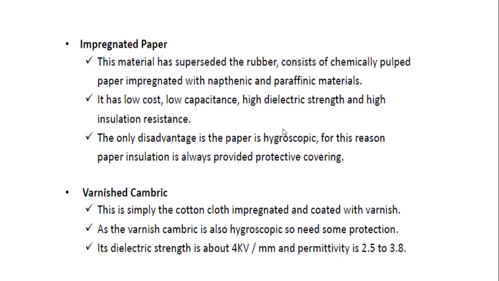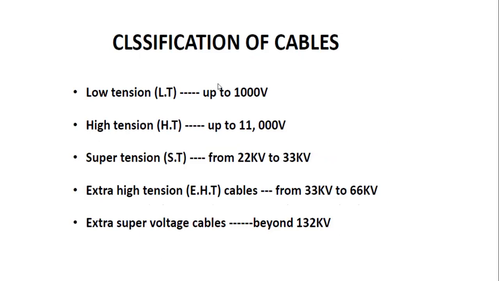Next, coming to the classifications of cables: how many types of cables are there in the case of underground cables? First one is the LT cable. LT means low tension cable. This LT cable is used up to 1000 volts.